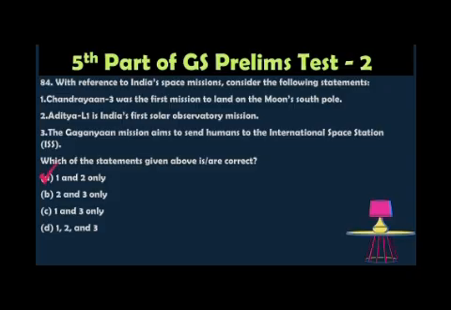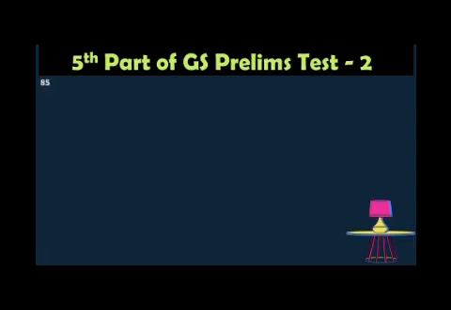The correct option is 1 and 2 only. Chandrayaan 3 successfully landed on the moon's south pole in August 2023, making India the first country to achieve this. And Aditya L1 is the first solar observatory mission. That is also correct. The Gaganyaan mission aims to send humans to low Earth orbit, not to the International Space Station. So option 1 and 2 is correct.